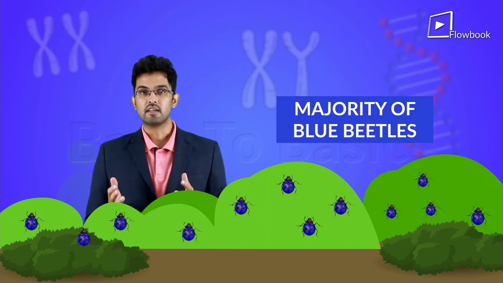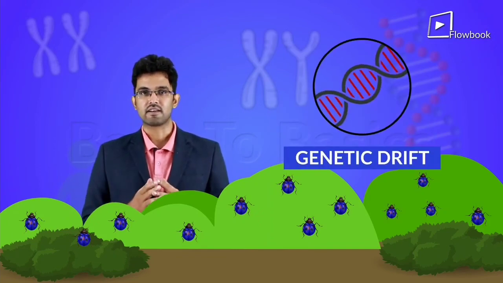We also know that characteristics are governed by genes. Here, we can clearly see that there was a change in frequency of genes from a majority of red beetles to a majority of blue beetles, and we thus refer to this as a genetic drift.